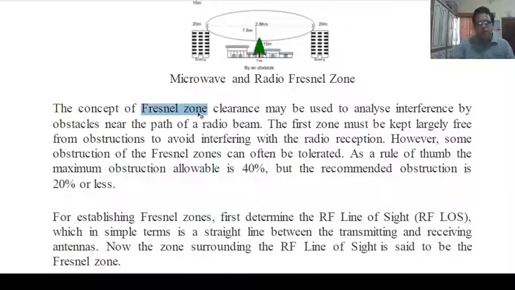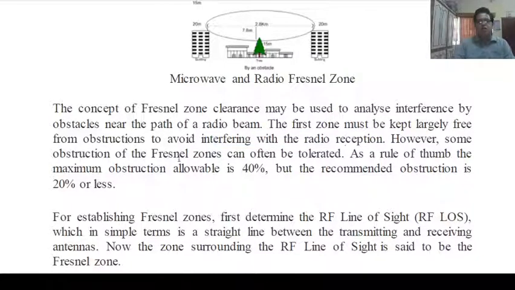The first zone must be kept largely free from obstructions to avoid interfering with the radio reception.